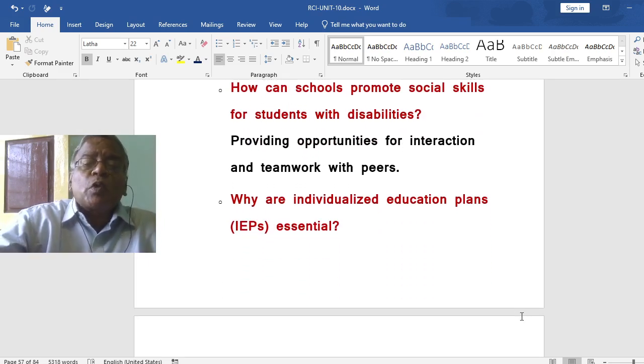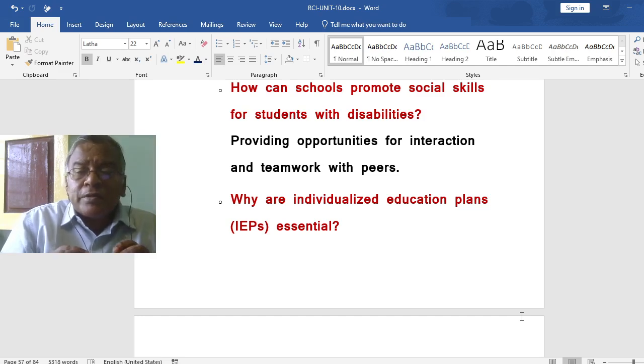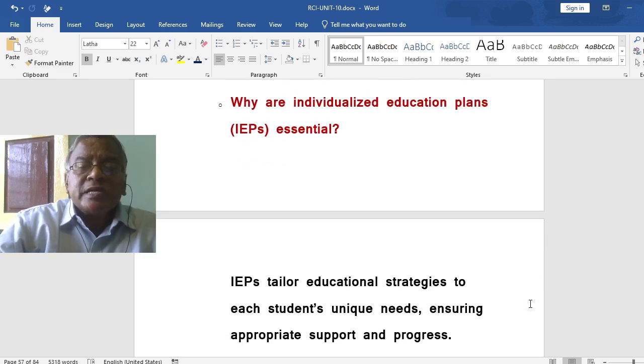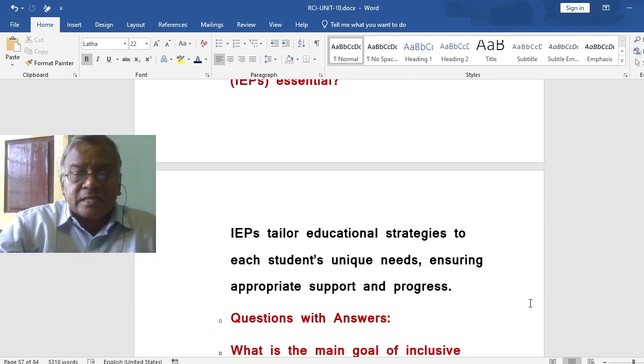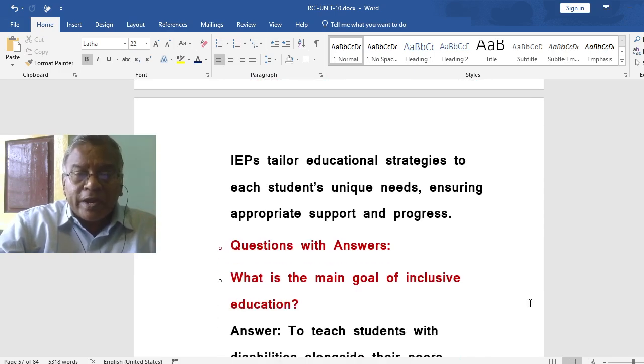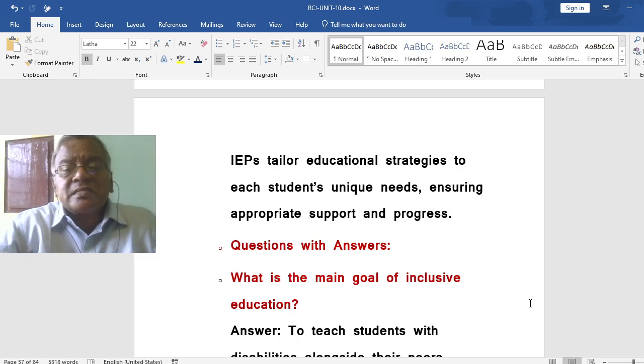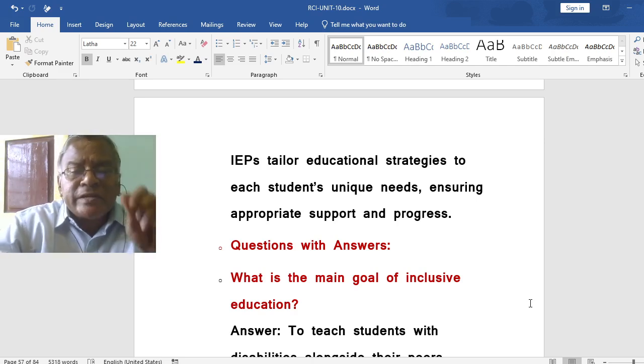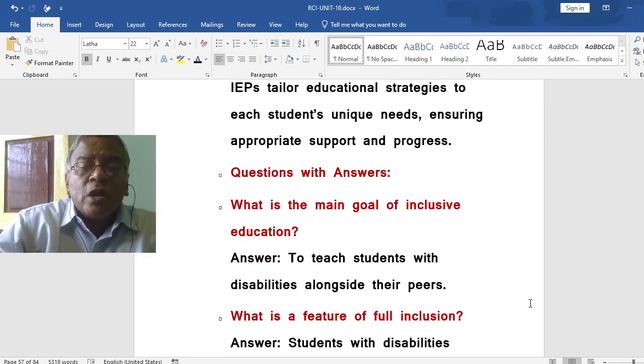How can schools promote social skills for students with disabilities? The schools provide opportunities for interaction and teamwork with the peers. Why are individualized education plans essential? IEPs tailor education strategies to each student's unique needs, ensuring appropriate support and progress.